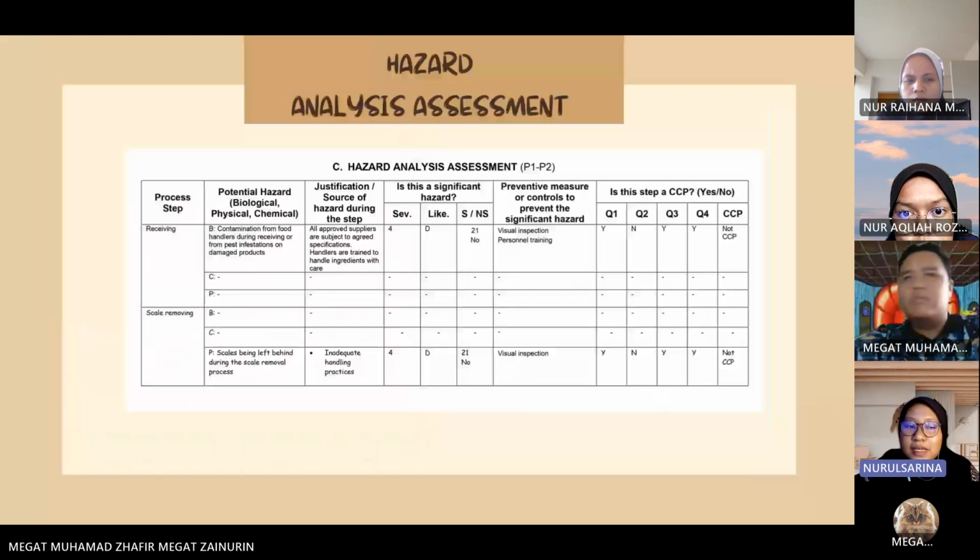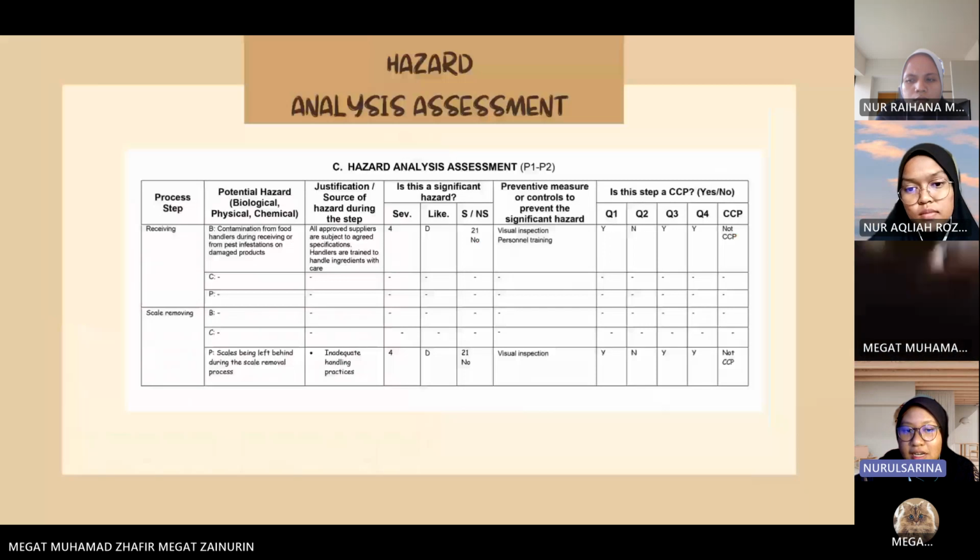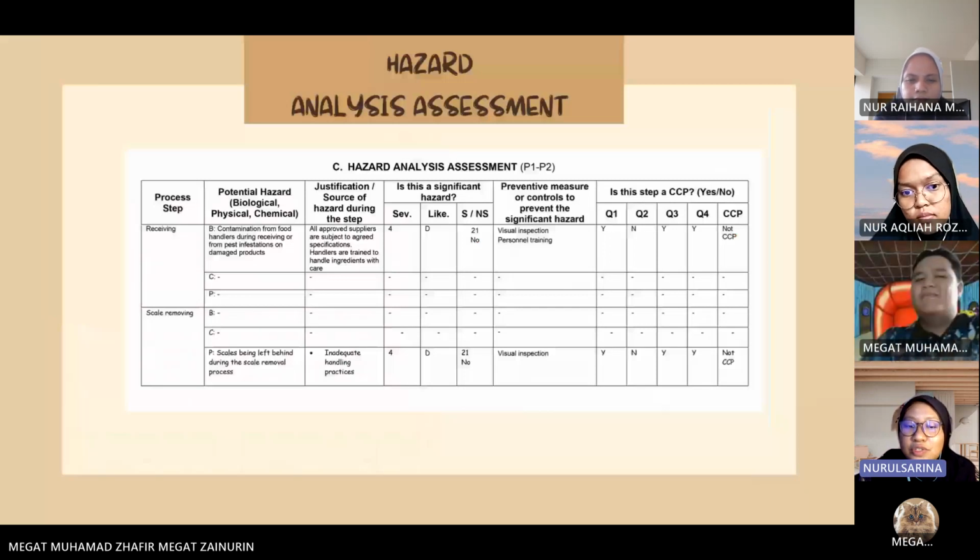So the second step is scale removing. For scale removing, there is only a physical hazard, which is scale being left behind during the scale removal process. How does it happen? When there is inadequate handling practice. So this step is also not significant. We control this hazard by visual inspection. Next.